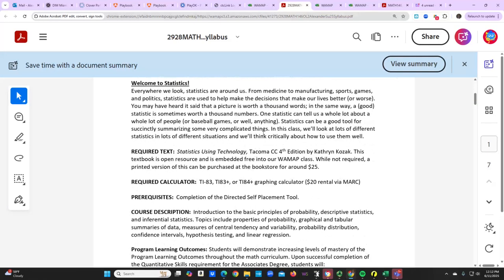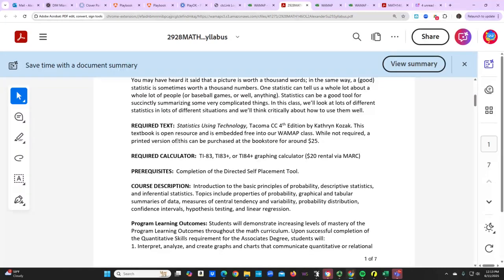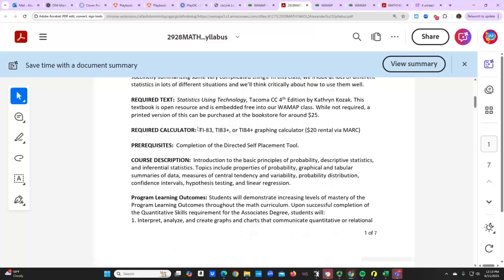All right, so I'm not going to read the syllabi verbatim. I'm just going to touch on some of the key points. The next point to understand is that this is an OER class, so the textbook is embedded into the course, and you don't need to purchase a text. You will need a graphing calculator. So we ask that you get a TI 83 or 84 because most of the tools that we will use, those calculators are very efficient with that.